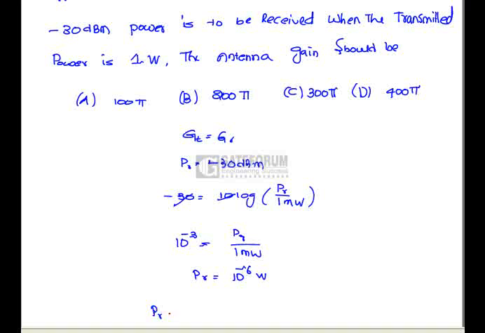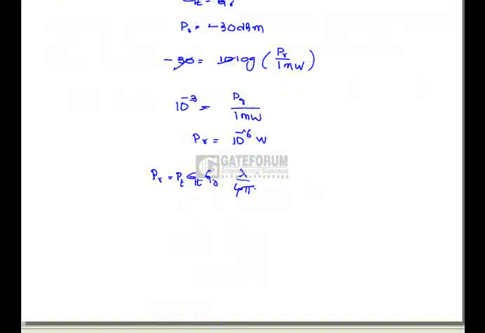Here we know that PR is PT GT GR (lambda by 4 pi R) square. Here it itself is equal to PT G naught square (lambda by 4 pi R) square.